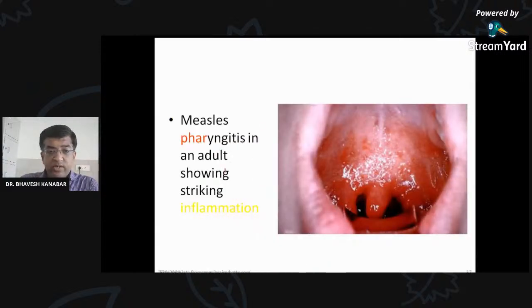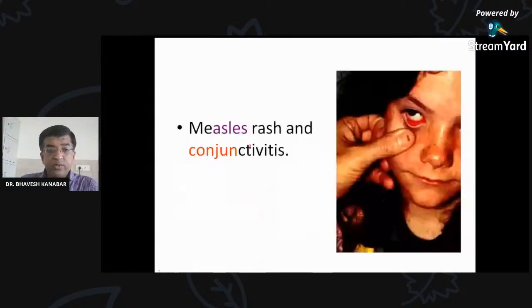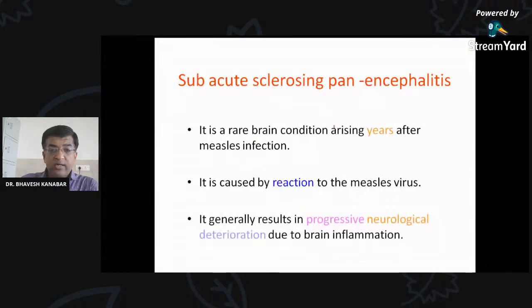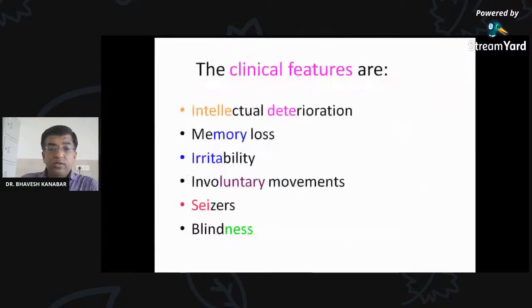Measles pharyngitis. You can see the photograph of measles pharyngitis in an adult. Measles rash and conjunctivitis. You can see red eye, conjunctivitis, and rash over the face. Subacute sclerosing panencephalitis is a rare brain condition arising years after measles infection. It is caused by a reaction to the measles virus. The clinical features of this are intellectual deterioration, memory loss, irritability, involuntary movement. There can be seizures and blindness.